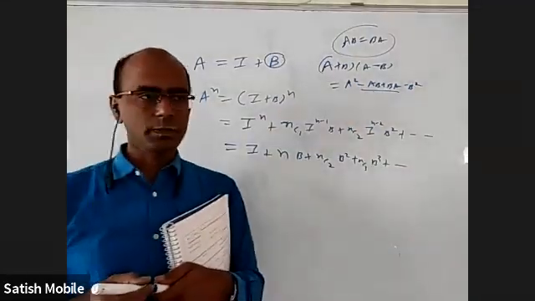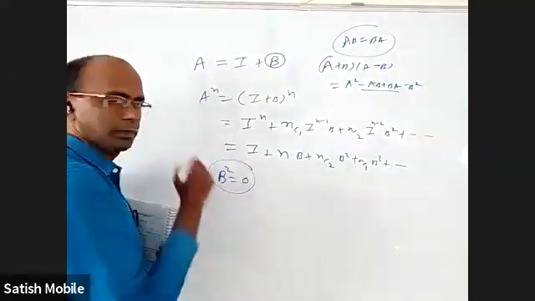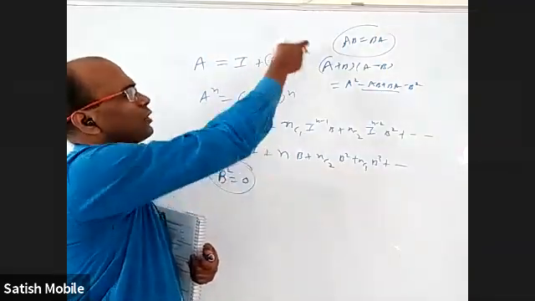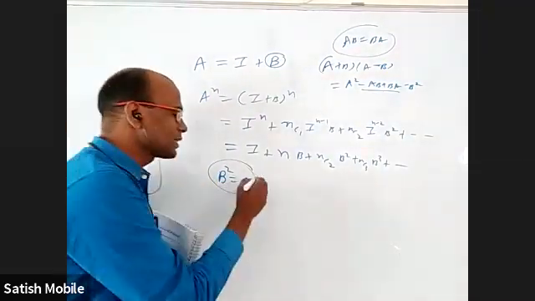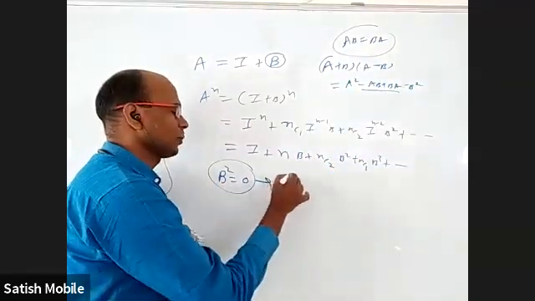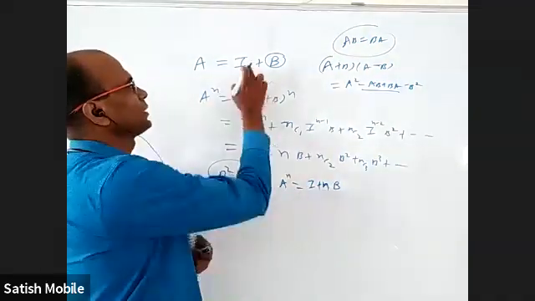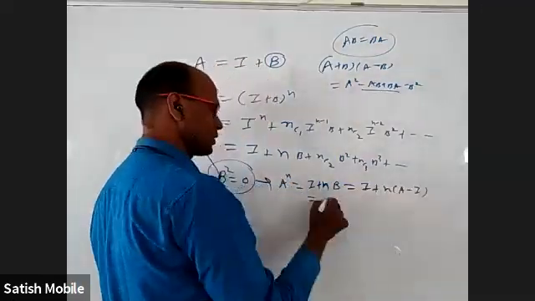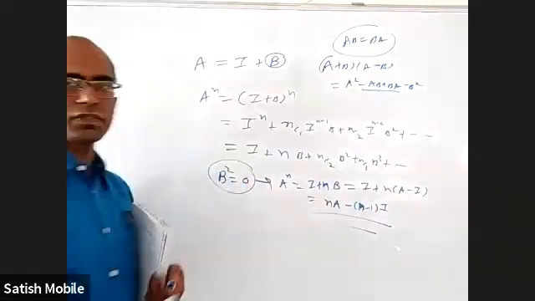In many questions, they will give it in such a way that B square equals the null matrix. B square is not a null matrix in general, but when you write A as I plus B, the question gives B square as the null matrix. Some questions will not be like that, but I'm just telling. If B square is the null matrix, very easy. B square is null, B cube is null, the rest are all null matrices. Your A power n will be I plus nB. But what is your B? A minus I. So you'll get I plus n into (A minus I), which is nA minus (n minus 1) into I. So many questions will fall into this category.